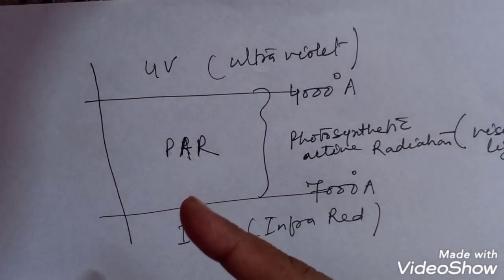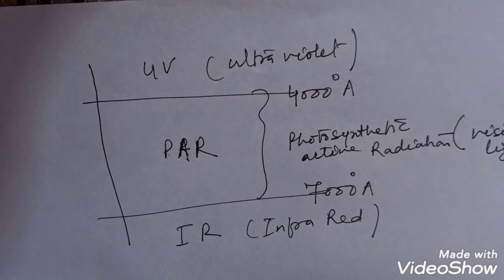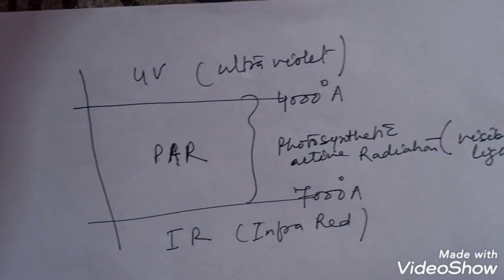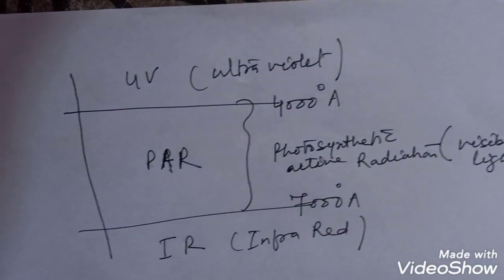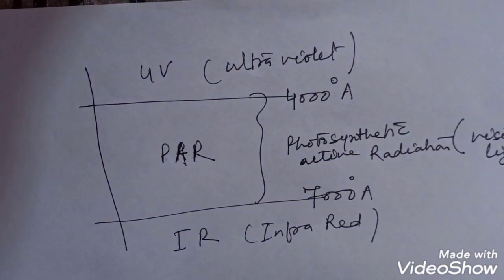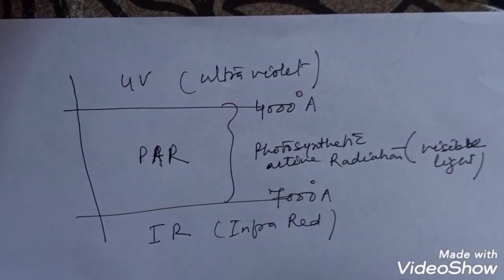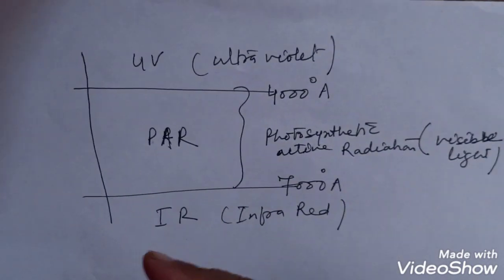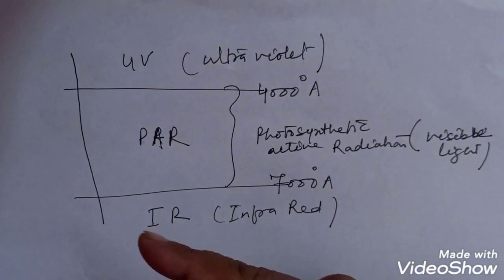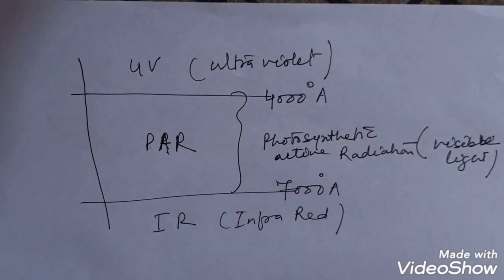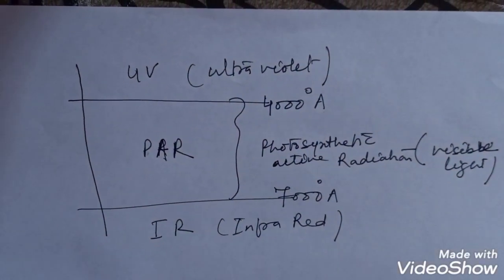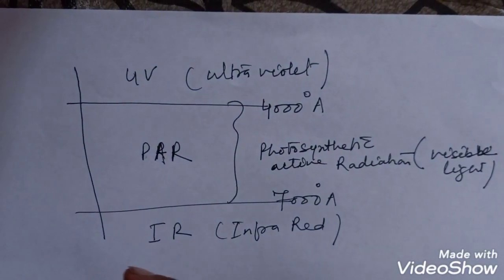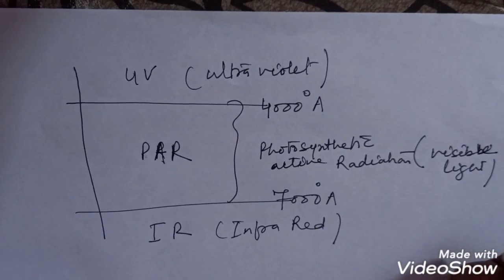So the energy of UV light is more than visible light, and in infrared the wavelength is very high and its energy is very low. Ultraviolet radiation is very injurious, as it causes cancer because it damages DNA. It has high energy, so it can easily penetrate the skin, damage DNA and cause cancer.